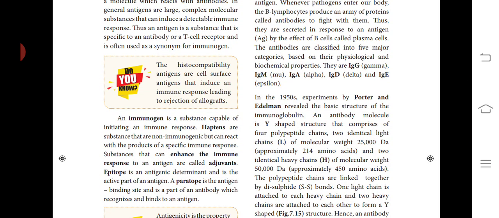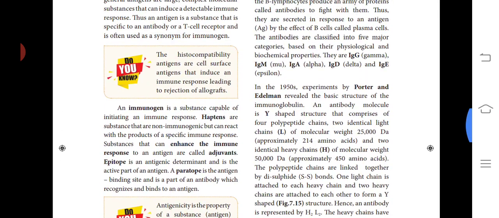An immunogen is a substance capable of initiating an immune response. Haptens are substances that are non-immunogenic but can react with the products of a specific immune response. Substances that can enhance the immune response to an antigen are called adjuvants. Epitope is an antigenic determinant and it is the active part of an antigen. A paratope is an antigen binding site and it is a part of the antibody which recognizes and binds to an antigen.